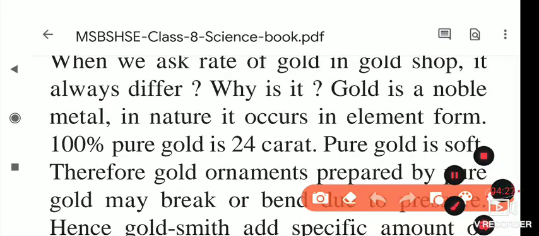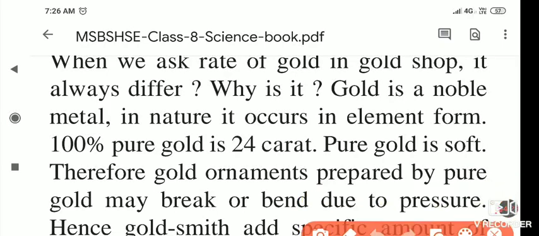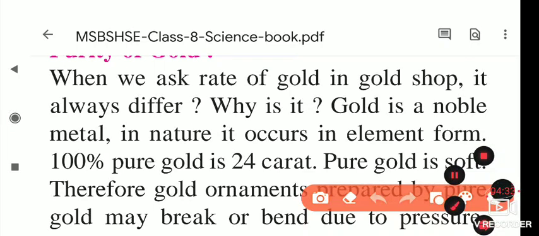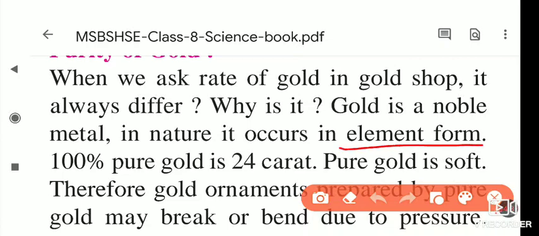When we ask the rate of gold in a shop, it always differs. Why is it? Gold is a noble metal. In nature it occurs in elemental form, meaning directly in the elemental form. It is not present as oxides or sulfides. It is present in gold form, Au, that is aurum, meaning only gold.